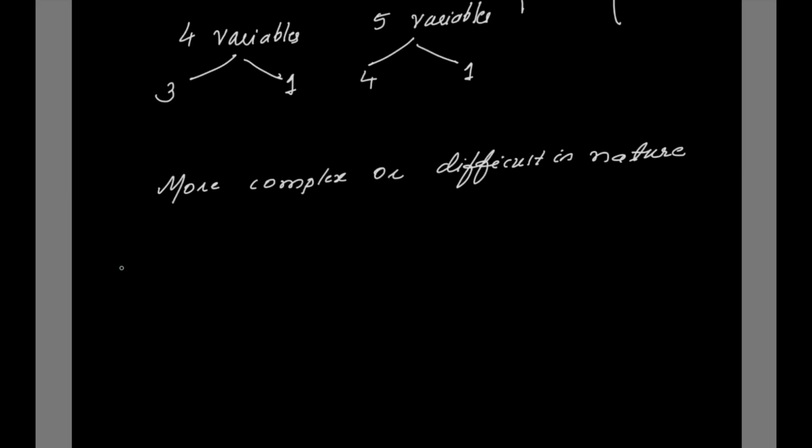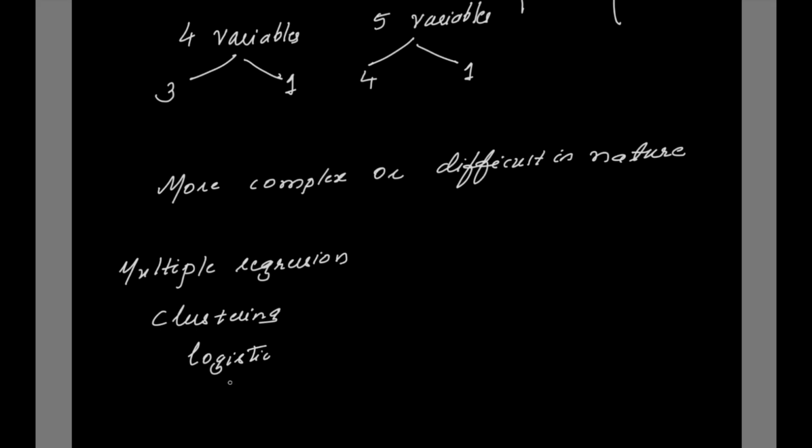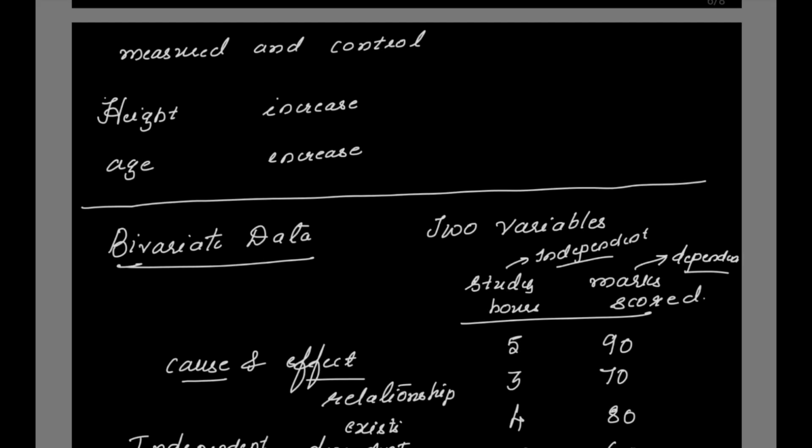The different operations that can be performed on the multivariate data will be multiple regression. Even for clustering you require more than two variables. Logistic regression, linear regression. So this session is all about introduction to univariate, bivariate and multivariate data.